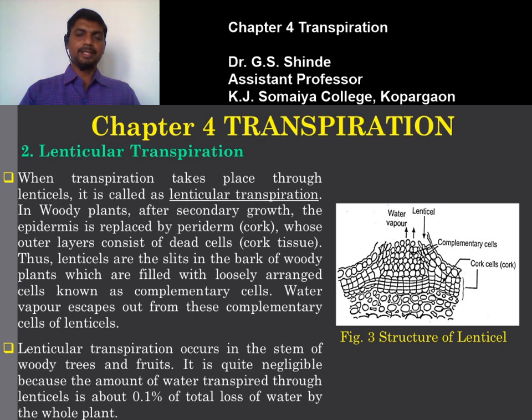as complementary cells. So in the figure we can say that the complementary cells are arranged above the cork cells, and the arrangement of the complementary cells is loose. So through these intercellular spaces, the water is lost to the outer atmosphere. So what are the lenticels? The lenticels are the slits in the loosely arranged complementary cells found in woody plants. So water vapors escape out from these complementary cells of lenticels. This type of transpiration is called lenticular transpiration.